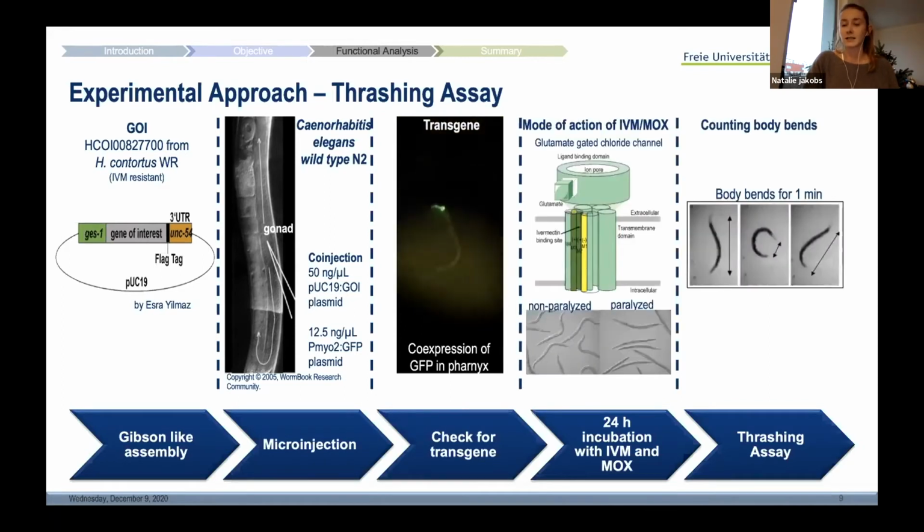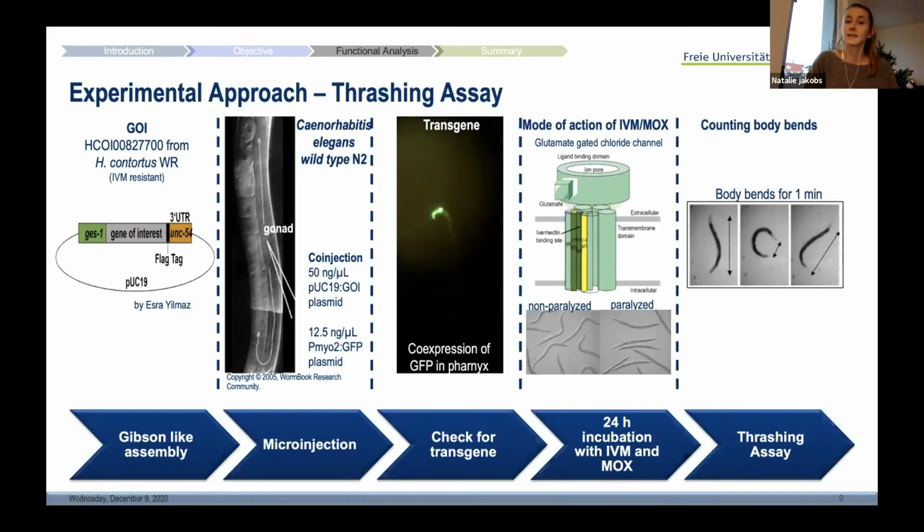Afterwards, I conducted thrashing assays, since ivermectin and moxidectin can also affect the locomotion of the worms. I incubated young adults with either ivermectin or moxidectin at different concentrations for 24 hours, and then counted the body bends per minute of single individual worms.